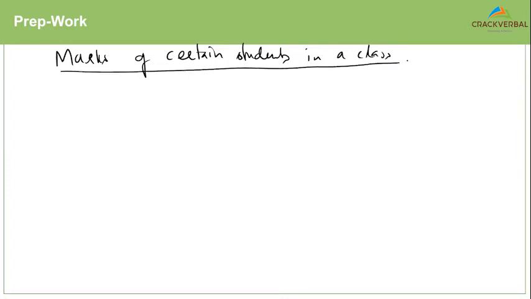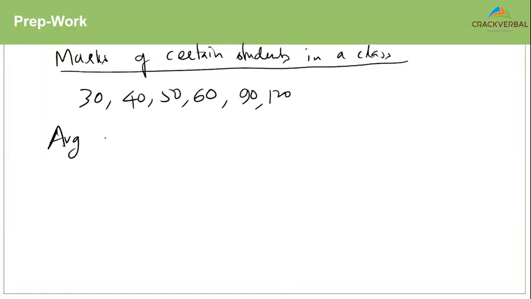Let's take an example of these numbers. Let us say the marks of certain students in a class. I'll not tell you how many students, I'll just give you the marks of students in a class. Let's say I give you a 30, I give you a 40, a 50, a 60, let us say a 90, and let's say a 120. Okay? So now, if I ask you what is the average marks per student in the class,